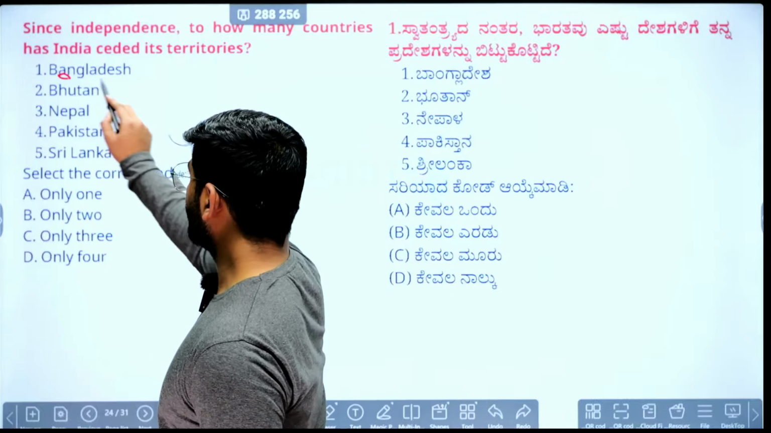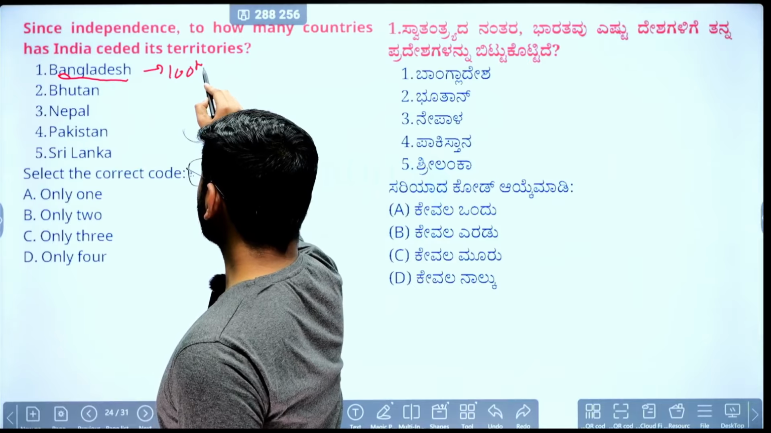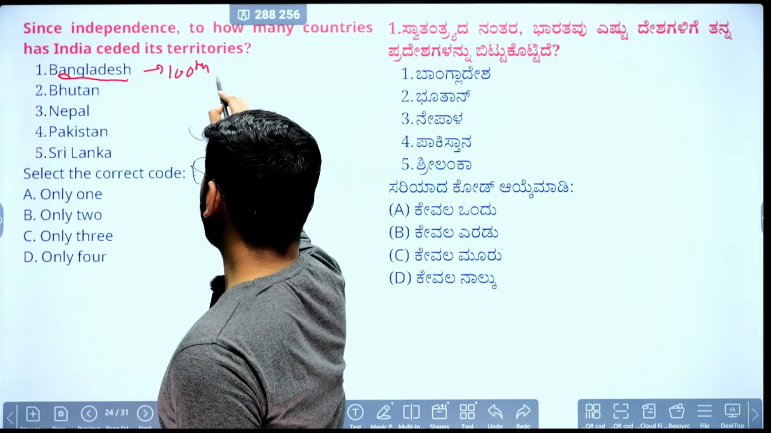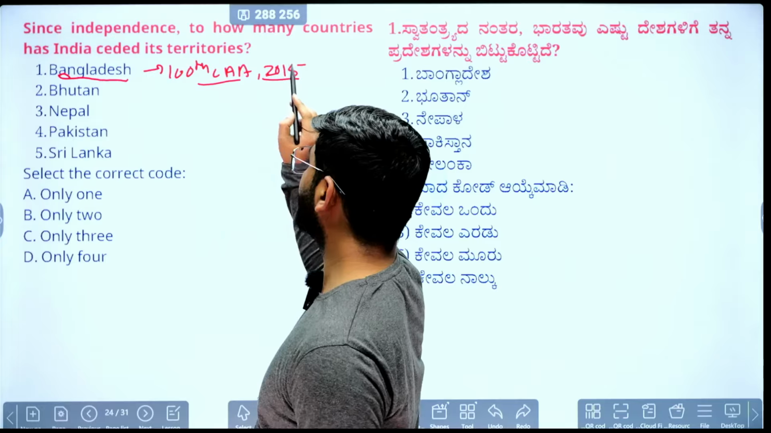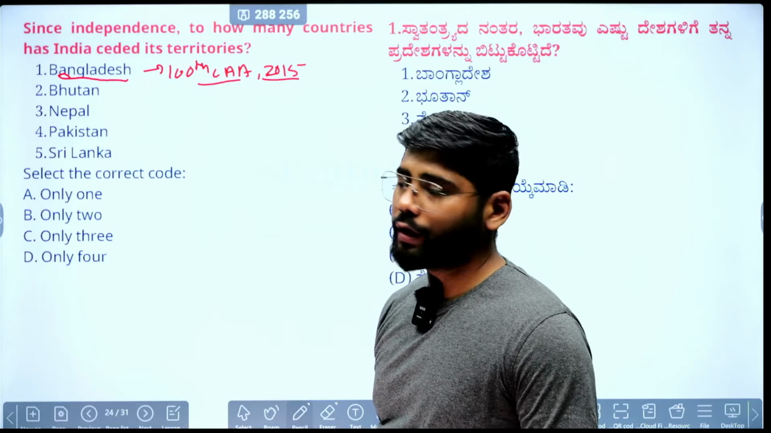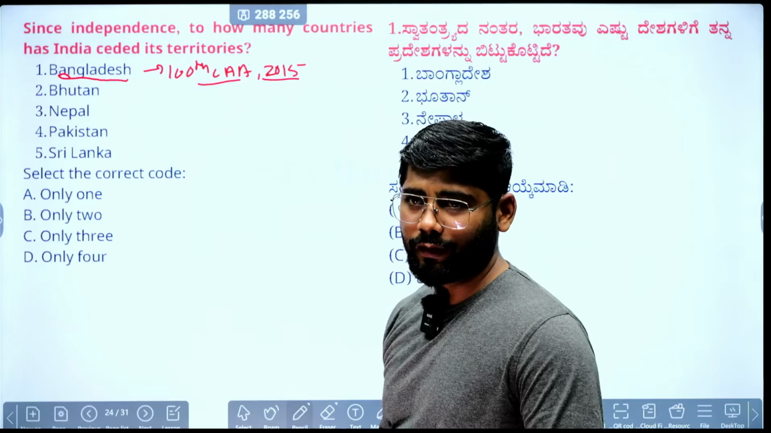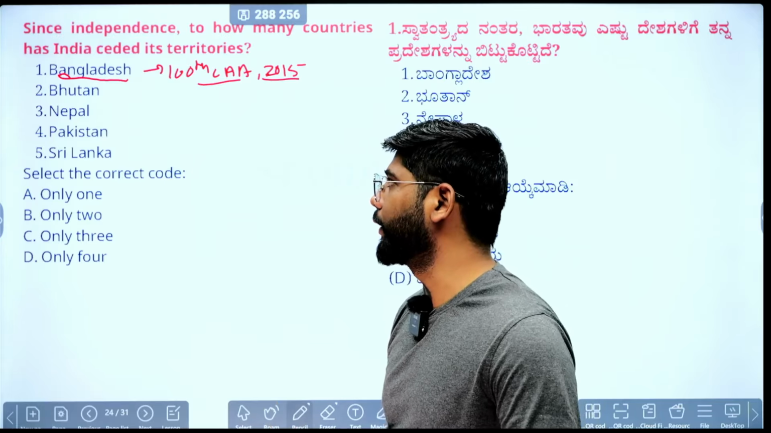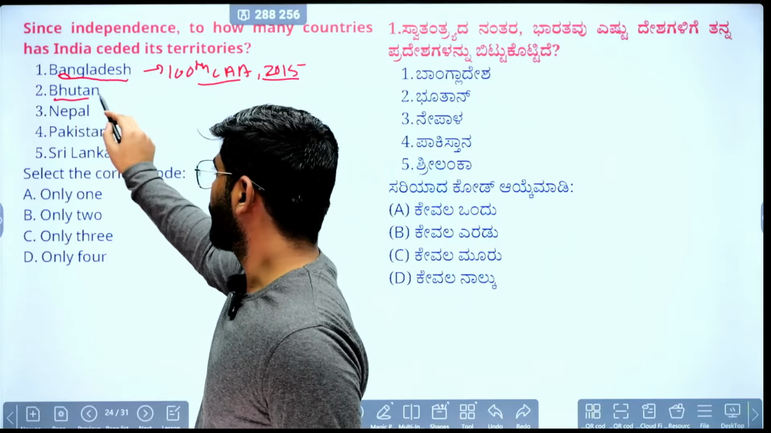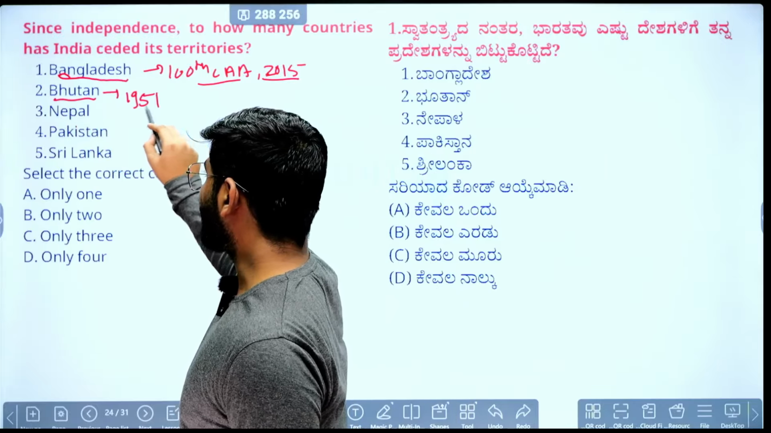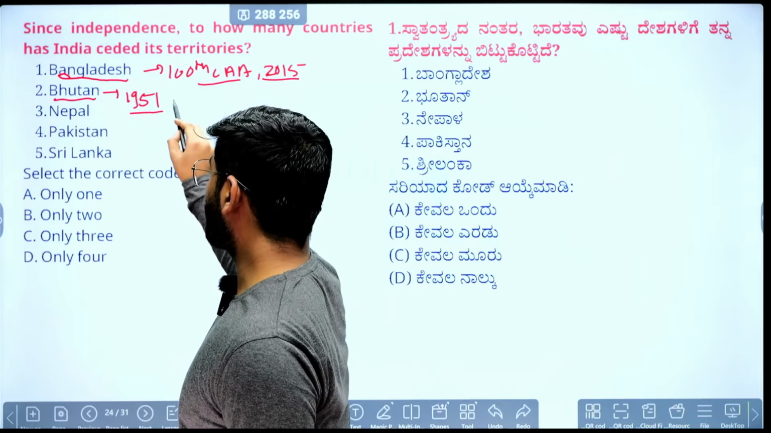Coming to Bangladesh, we are all aware of the 100th constitutional amendment. In 2015 it settled the boundary with Bangladesh, so we have given some territory and we have exchanged some territories. When it comes to Bhutan, in 1951, from the Assam state, there was one hill called Dewangiri. This particular hill was given to Bhutan from the Assam state.